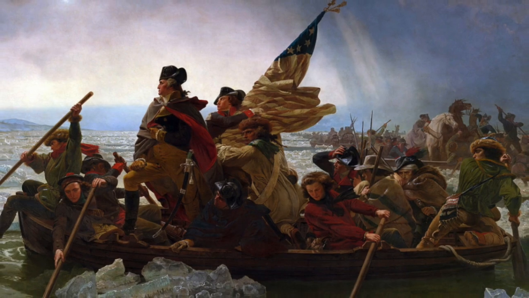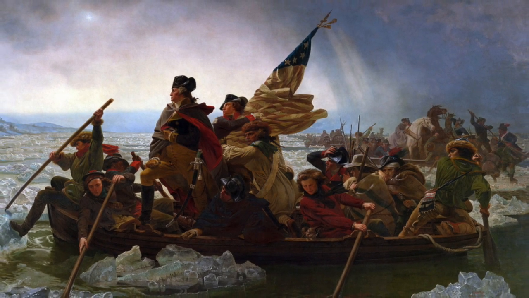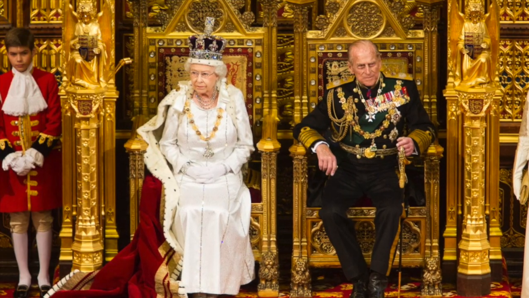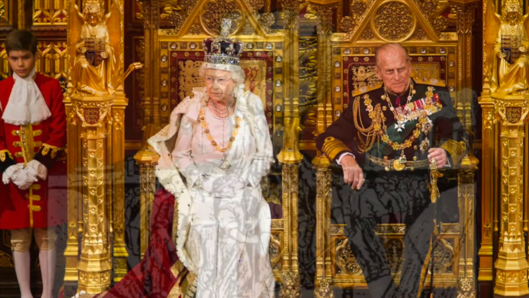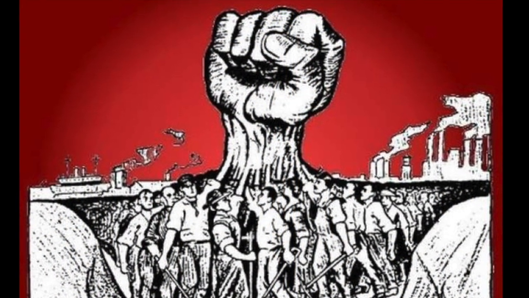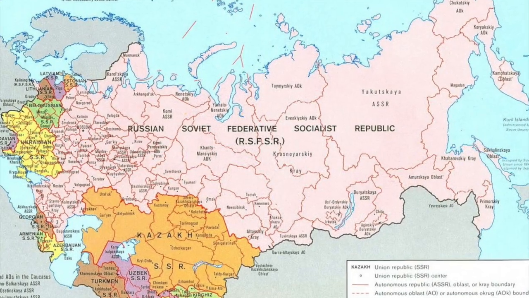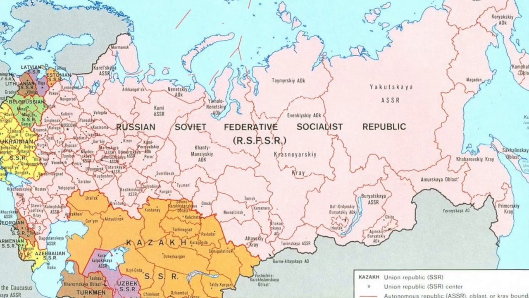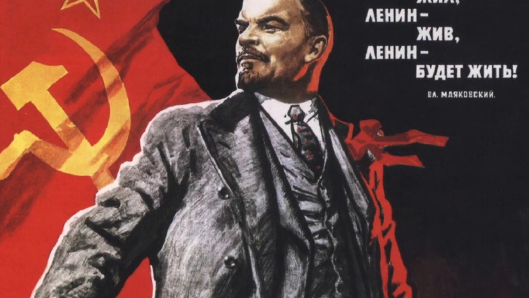Since the age of the Greeks and Romans, America was the first government to utilize a democratic capitalism against the current movement of the time, monarchy. During the 1900s, however, many new movements took form as countries became more modernized and stronger. The most influential movement that started from that era was communism, and one of the biggest countries, Russia, reformed into communism. Vladimir Lenin started the Communist Party and overthrew Tsar Nicholas II in what was called the Revolution of Russia.